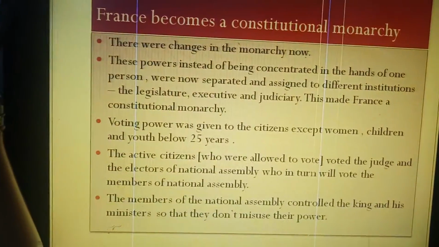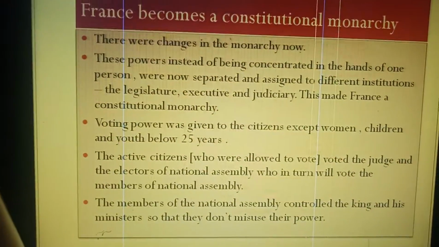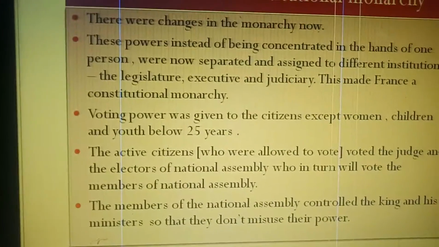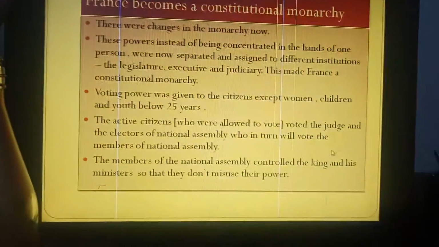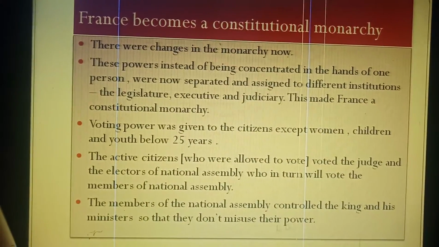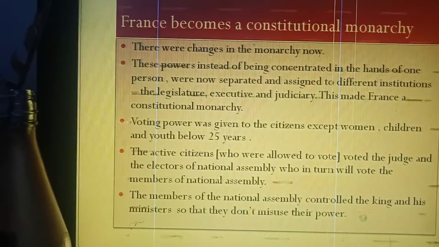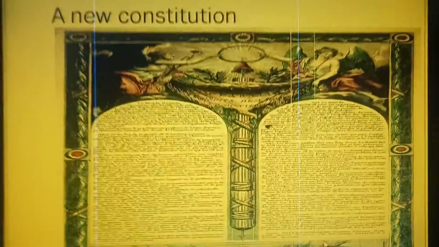The electors then voted for the members of the National Assembly. The members of the National Assembly controlled the king and his ministers so they don't misuse their power. So this is the new constitution.